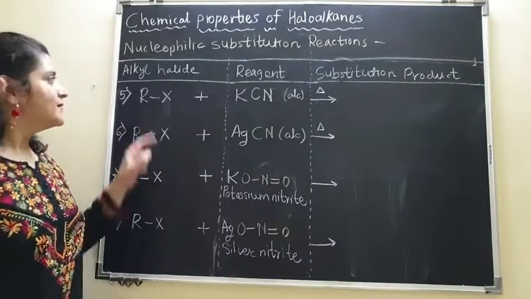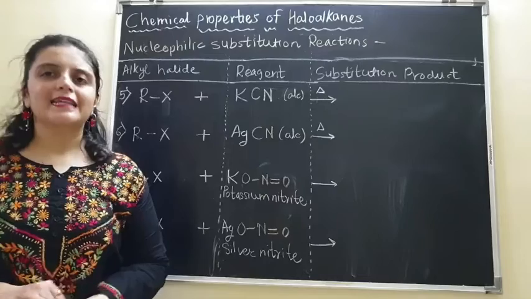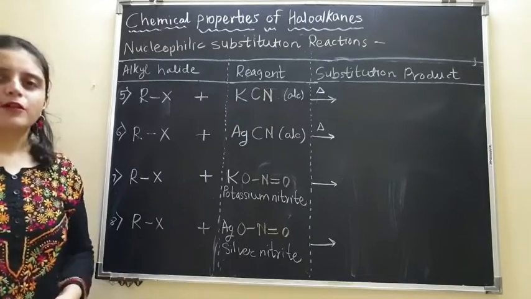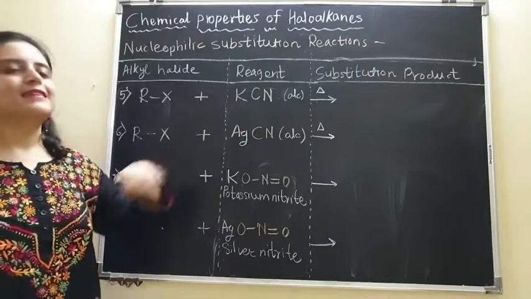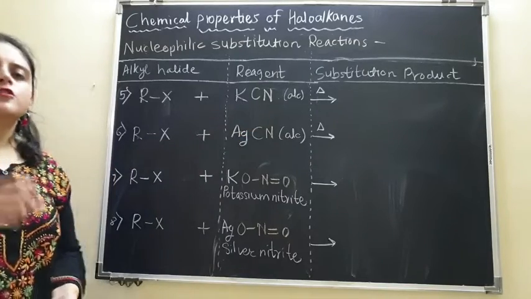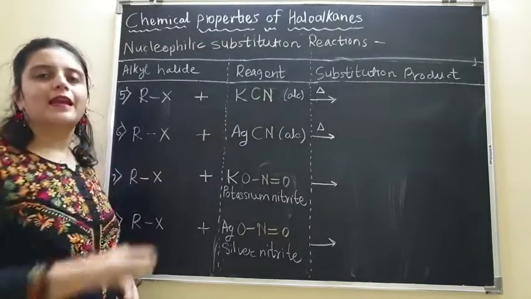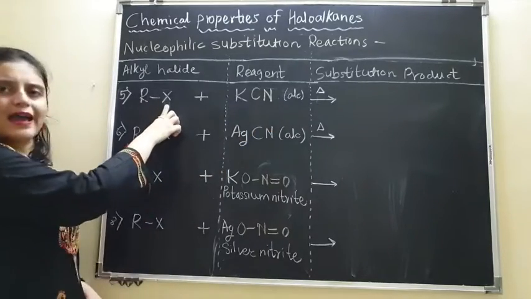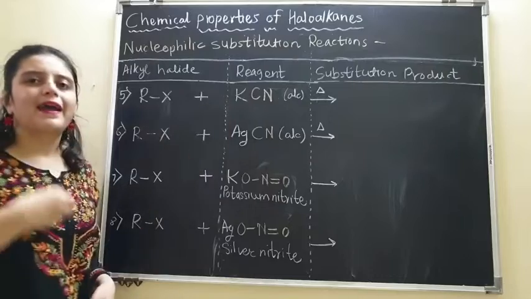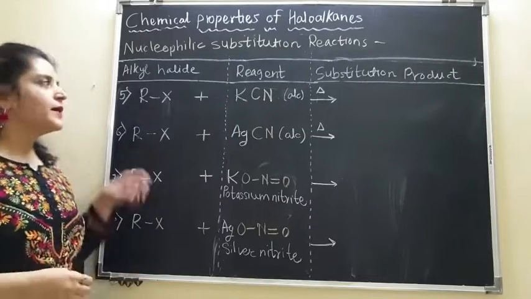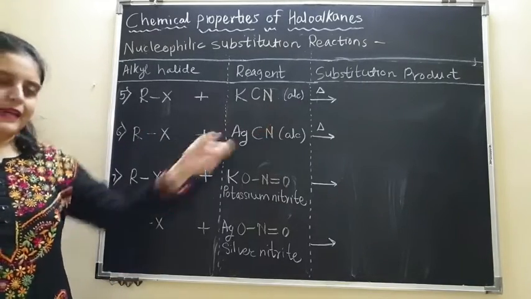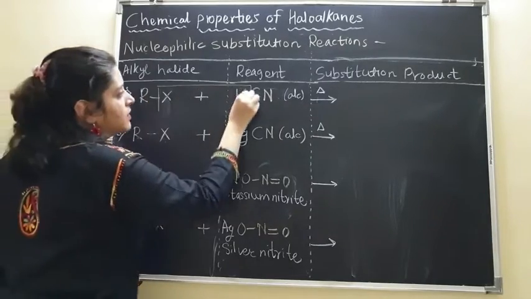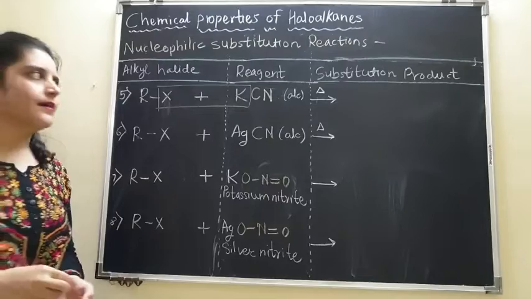The next example is RX plus KCN, where this K is positively charged because it is a metal and CN is going to be negatively charged, or we can say CN is going to be electron rich. So CN is our nucleophile. X will be replaced by CN. So what will be the product? RCN plus KX.